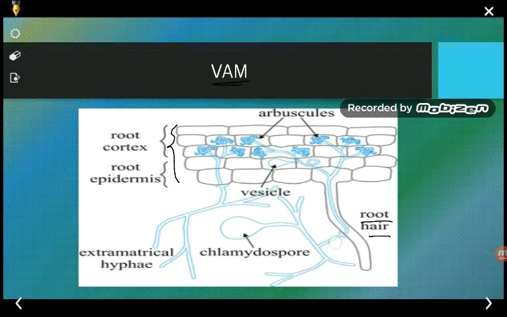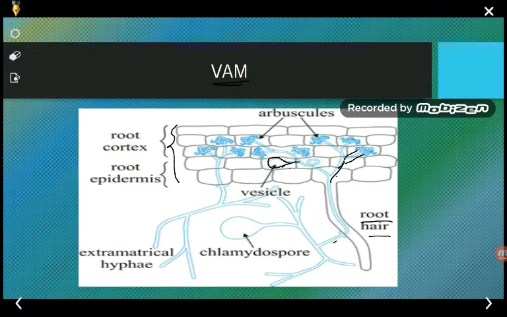The hypha of the fungi penetrates into the plant roots and invades the roots, and there the formation of a vesicle takes place. This is a picture of a vesicle. The hypha penetrate into the root cortex or epidermis region, the root cortical region, and then form a vesicle.